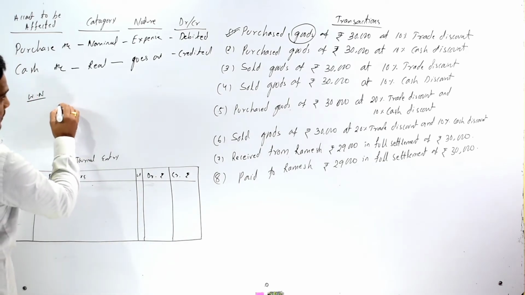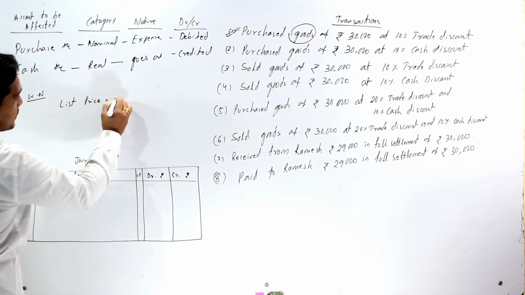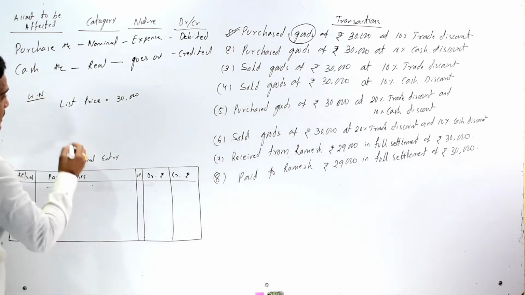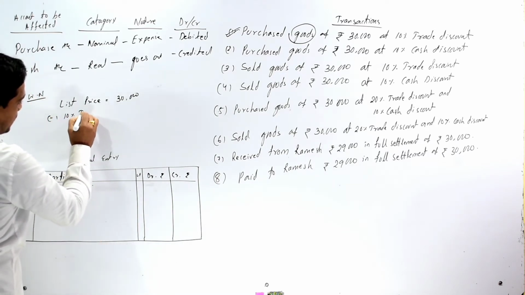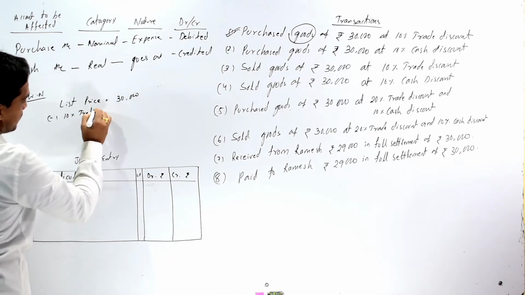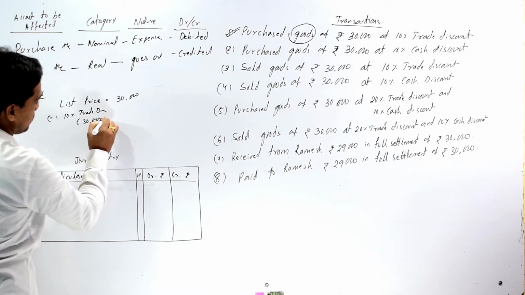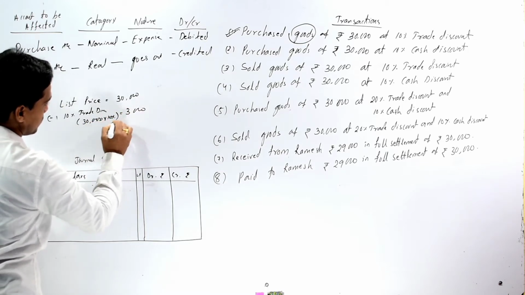So here the list price of the goods is 30,000 and there is a trade discount allowed by the seller, that is 10%. So the 10% of our 30,000 is 3,000.